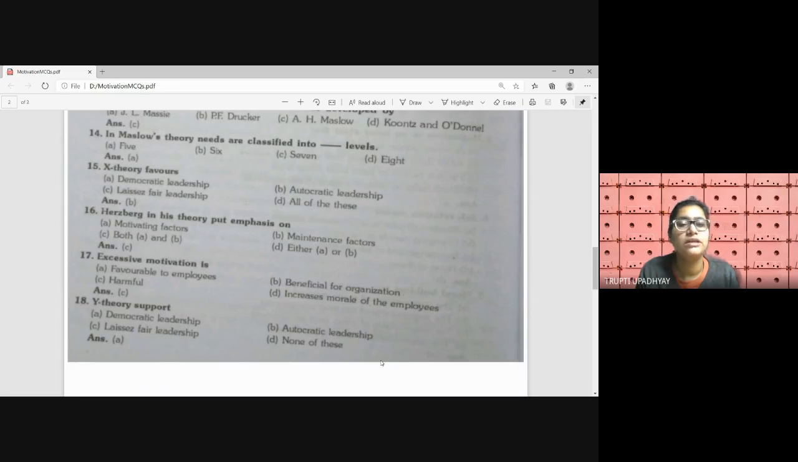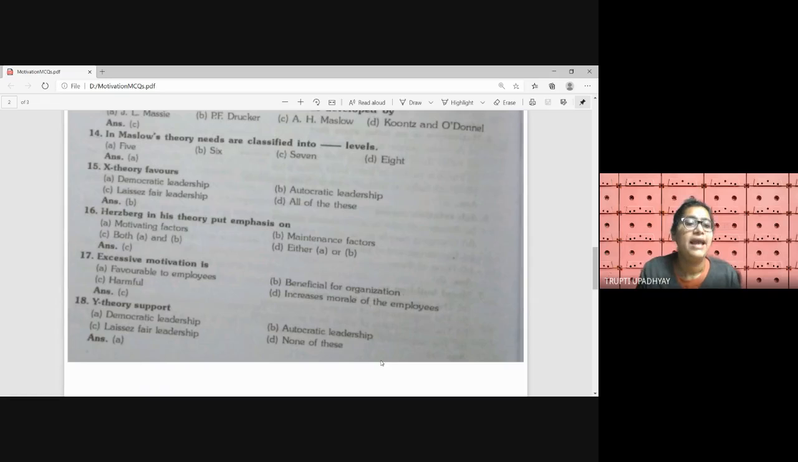In Maslow's theory, needs are classified into dash levels. Needs are classified into how many levels? We had already discussed this. A 5, B 6, C 7, D 8. Maslow's needs are only five needs.